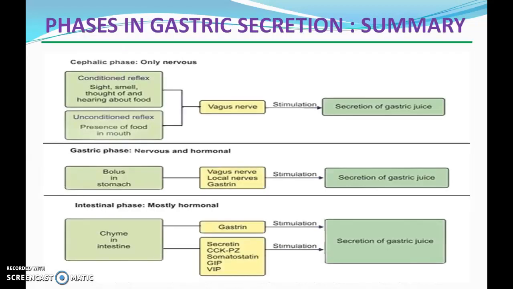If we summarize gastric activity, how gastric acid secretion occurs: the cephalic phase is the only purely nervous phase, where conditioned and unconditioned reflexes stimulate the vagus nerves, and stimulation causes secretion of gastric juice. In the gastric phase, nervous and hormonal factors are both there, and in the intestinal phase, chyme is there.